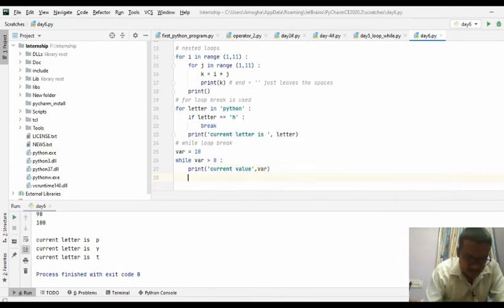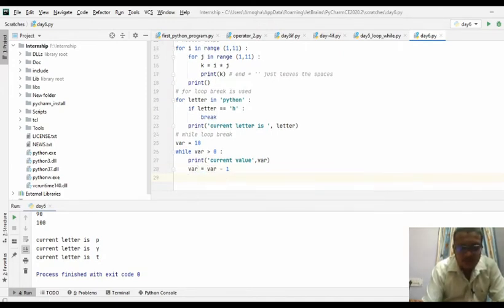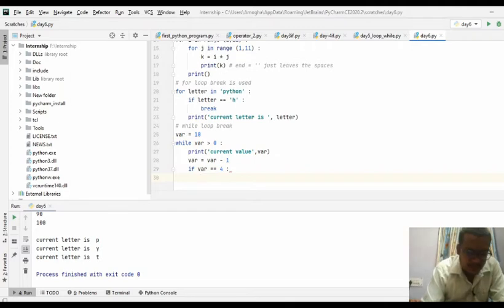Then we need to decrease it: var = var - 1. So 10 means it is going to be executed 10 times. Whenever this var is equal to 4, we can break the statement.